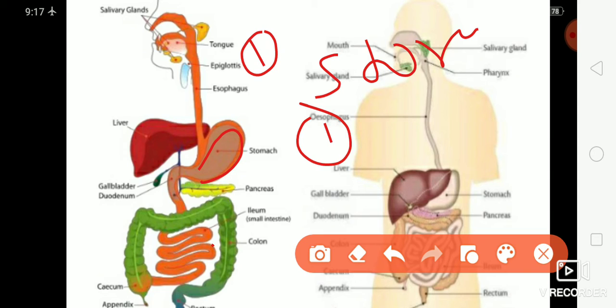Now, digestion in the small intestine begins by conversion of acidic food into alkaline by the action of secretions from the liver and pancreas through a common duct formed by the union of the bile duct and pancreatic duct. The bile duct carries bile juice, and the pancreatic duct carries pancreatic juice. Besides bile and pancreatic juice, the small intestine secretes intestinal juice which contains a mixture of several enzymes, and all these enzymes act upon different types of food.